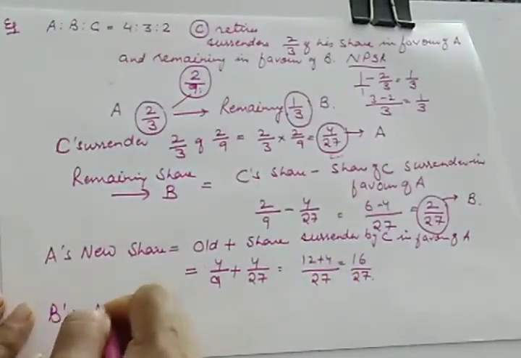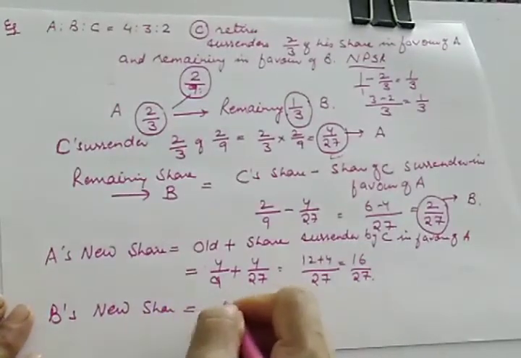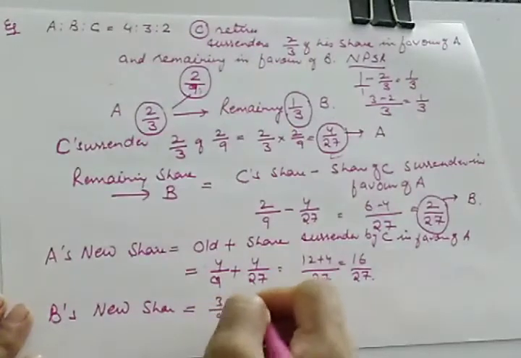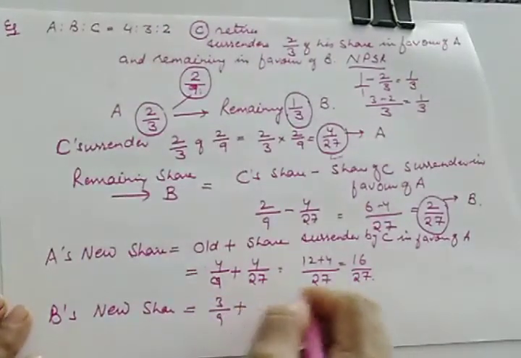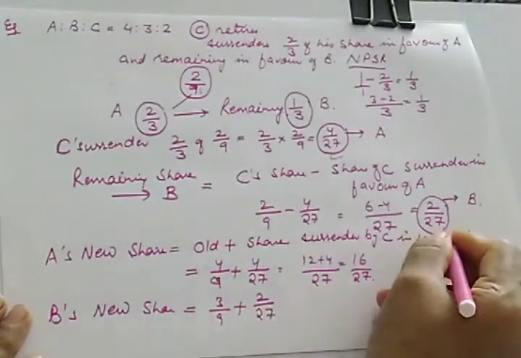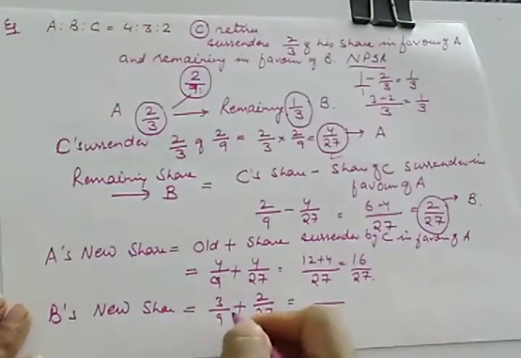Likewise, you can calculate for B. B's new share will be equal to 3 upon 9 plus share surrendered in favor of B is 2 upon 27. LCM will be 27.